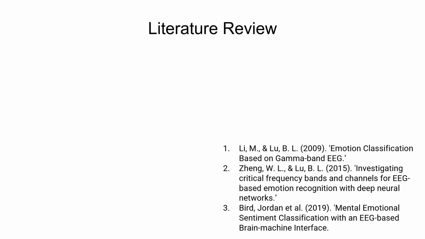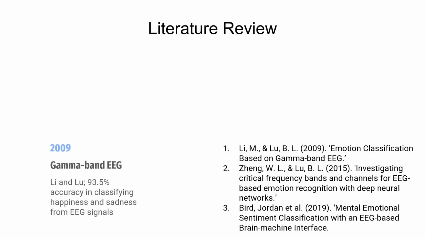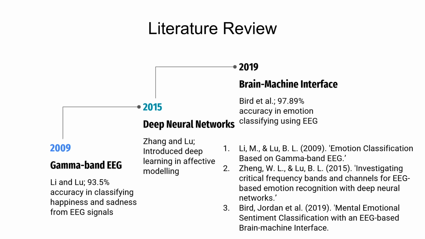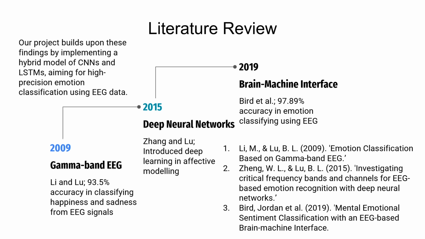In our exploration of emotion recognition from EEG signals, we drew inspiration from prior research. Li and Liu achieved 93.5% accuracy in classifying happiness and sadness from EEG signals in 2009. Zheng and Liu demonstrated the potential of deep learning in affective modeling in 2015. Burt and several other authors achieved a remarkable 97.89% accuracy in emotion classification using EEG in 2019. Our project builds upon these findings.